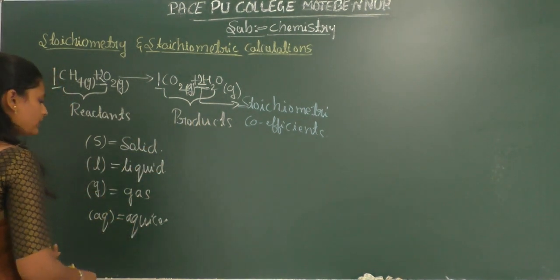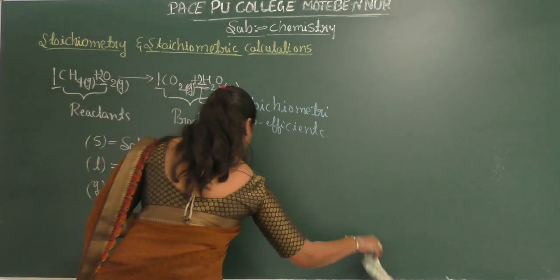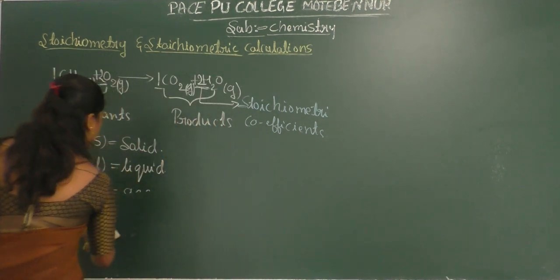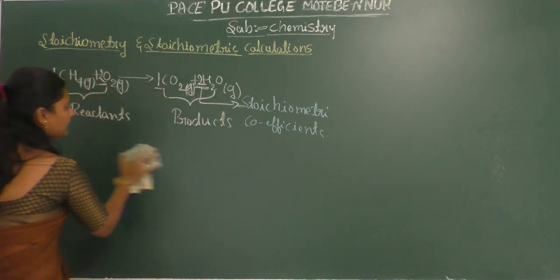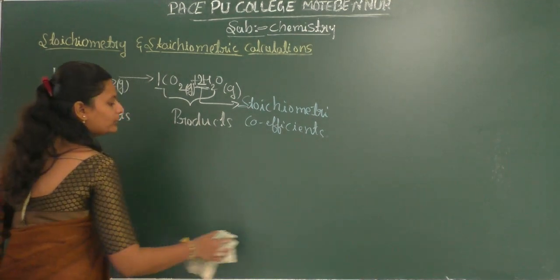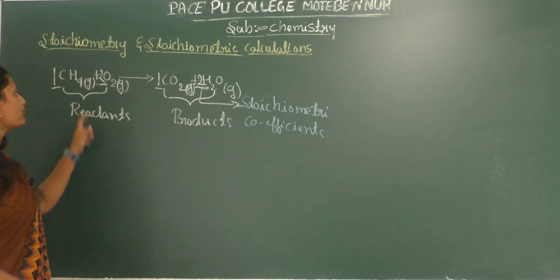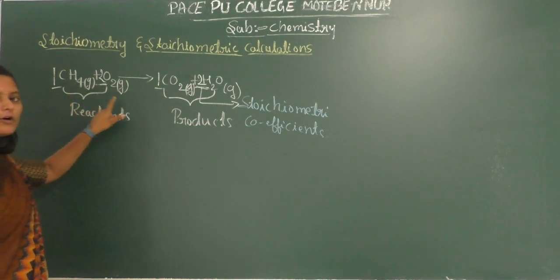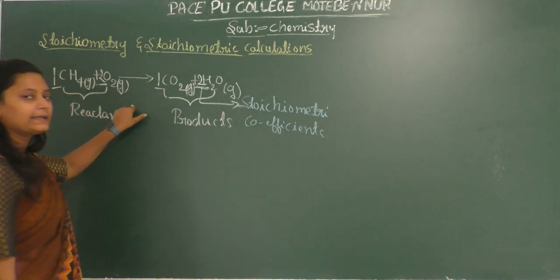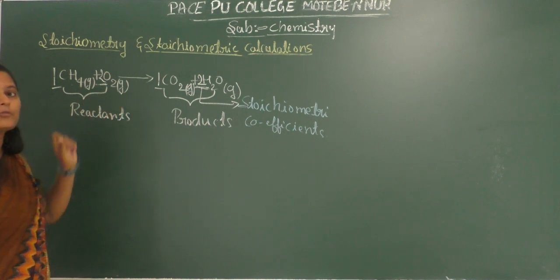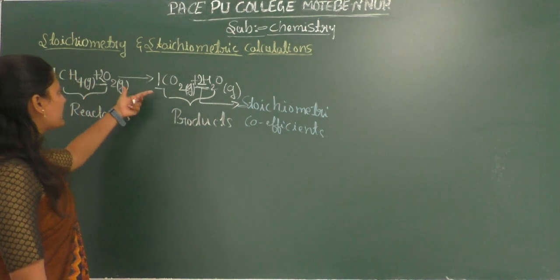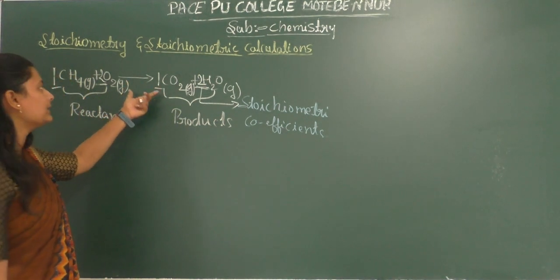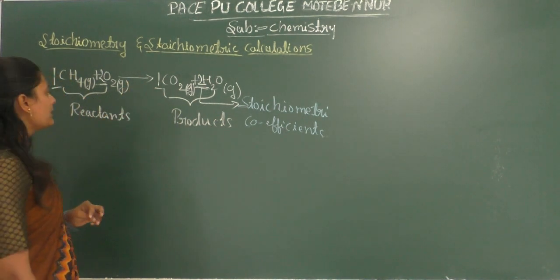Now, by using this balanced chemical equation with stoichiometry, we are going to calculate the number of molecules or particles or the number of moles of reactants and products involved in the balanced chemical reaction.